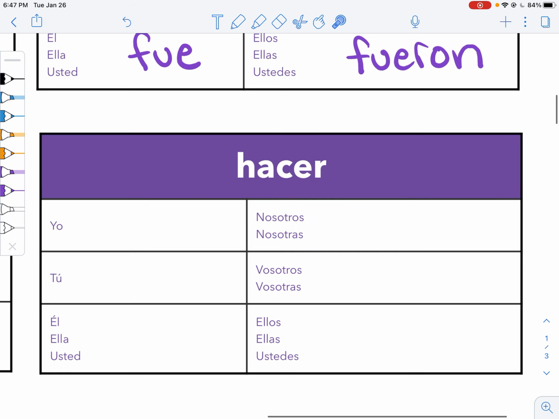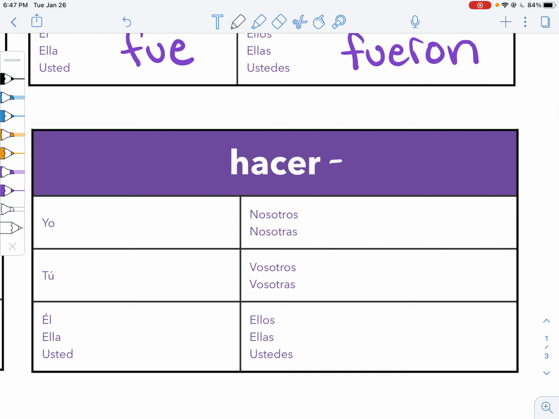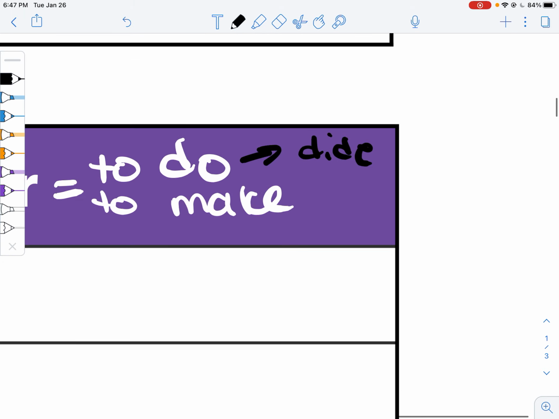And then we hop over to hacer. Hacer means to do or to make. And you'll notice that in English, these are also irregular, right? Do goes to did. We wouldn't say I doed. And we don't say I maked. We say made. Right? So these are all irregular in English as well.